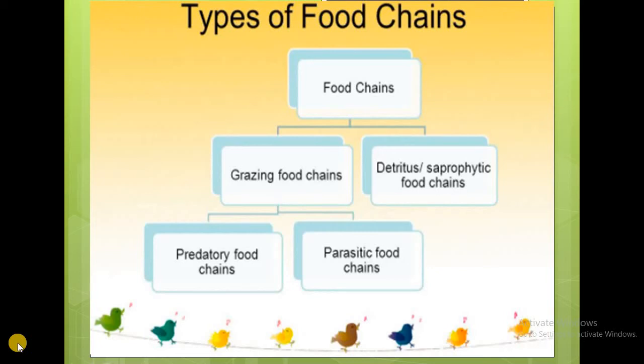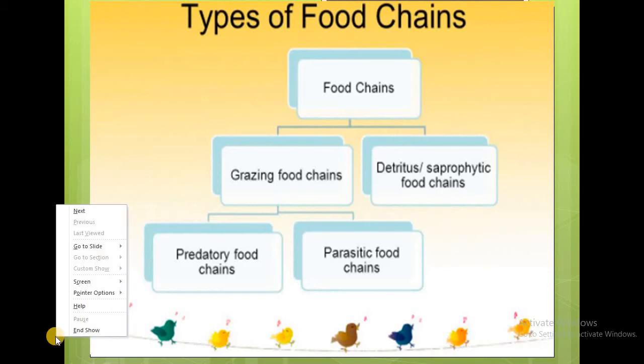Types of food chain. There are two types of food chain. One is grazing food chain, another one is detritus or saprophytic food chain. In grazing food chain, there are two types. One is predator food chain, another one is parasitic food chain.